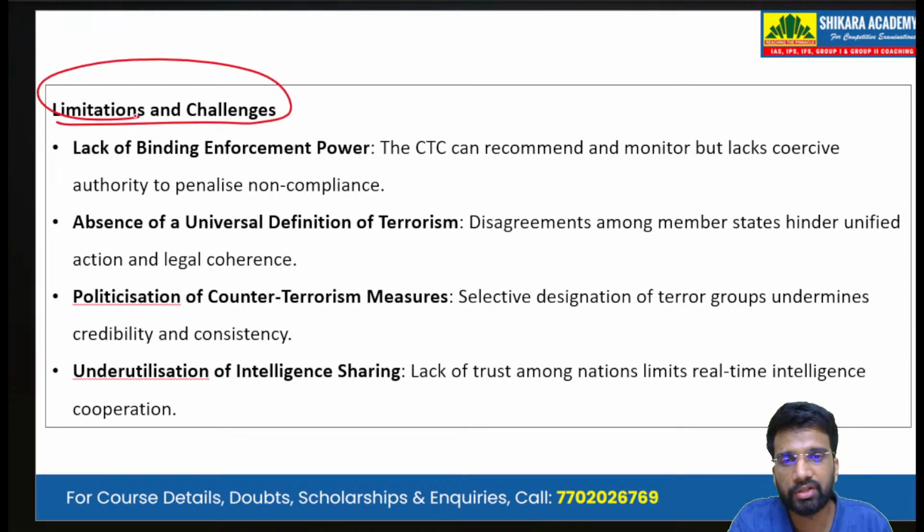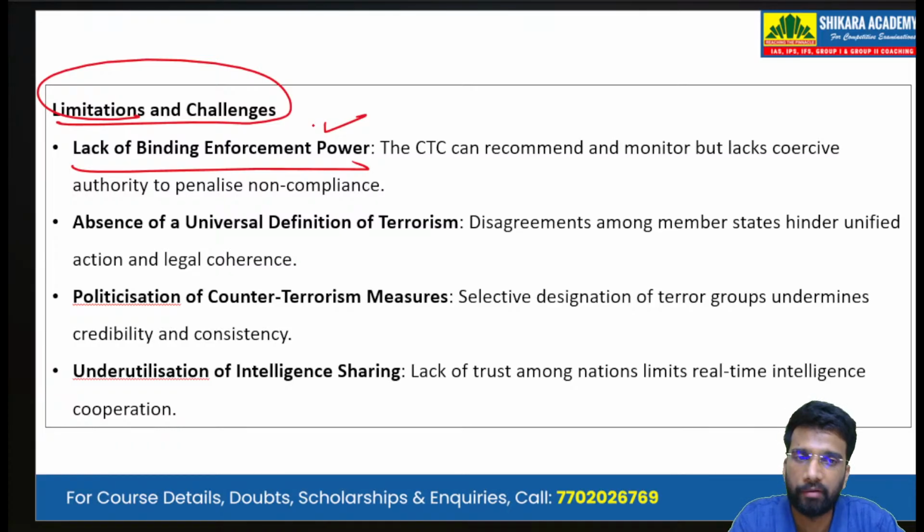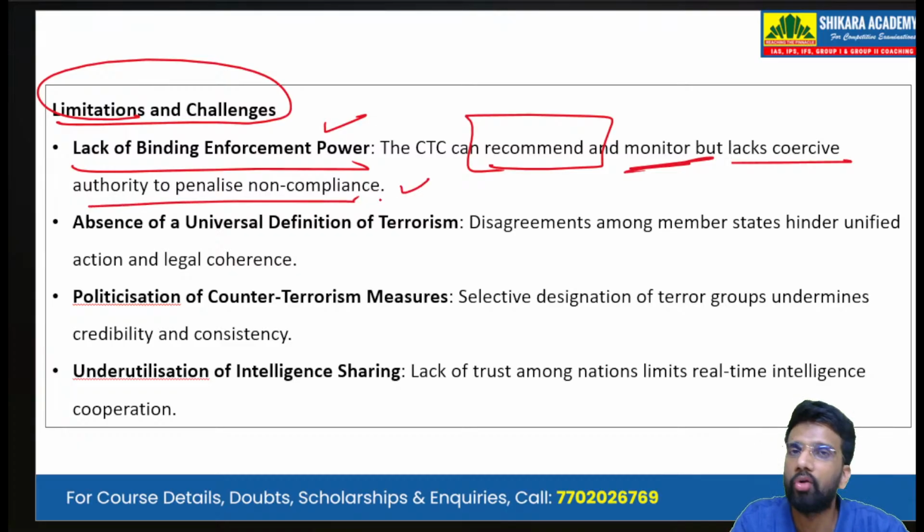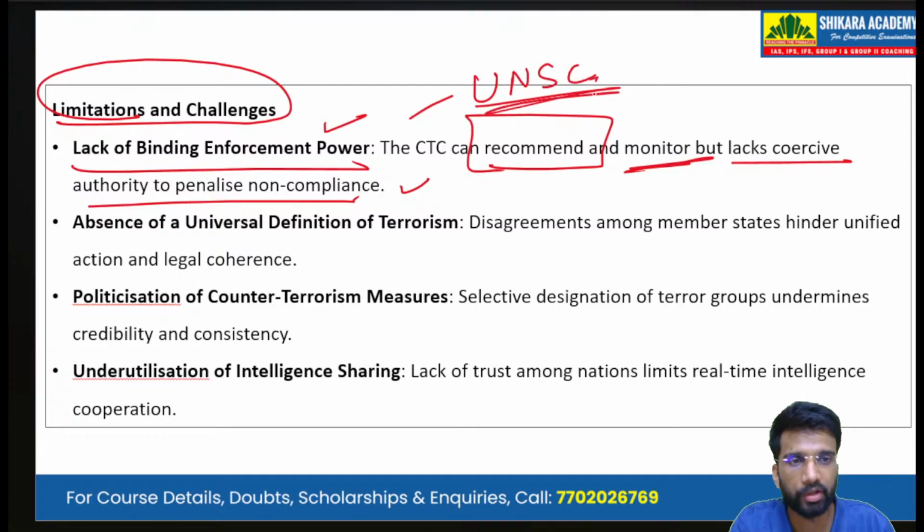Then the limitations and challenges that this CTC faces: the first is the lack of binding enforcement power. The CTC can only recommend and monitor, but it lacks coercive authority to penalize for non-compliance. That lies with the UNSC only. So this committee is just a recommending body. It is just a monitoring body, and it does not have the coercive authority to penalize.